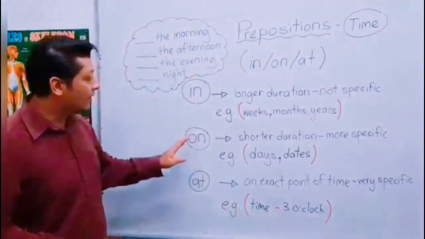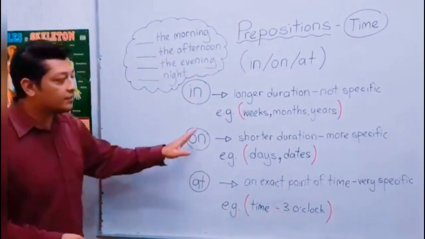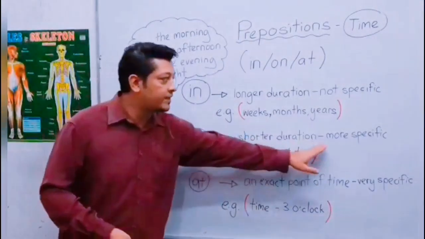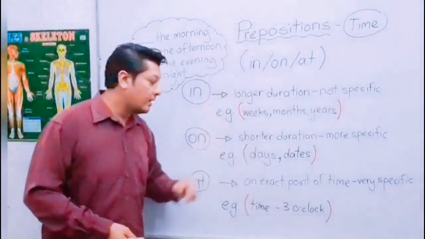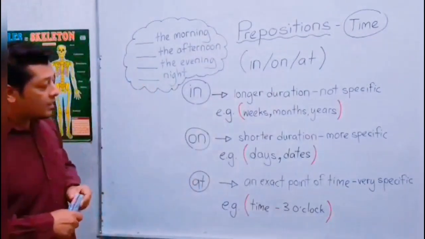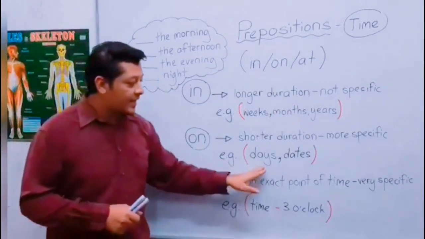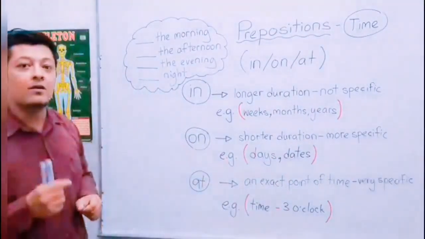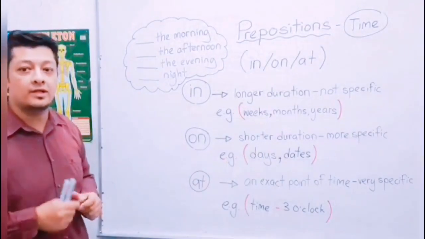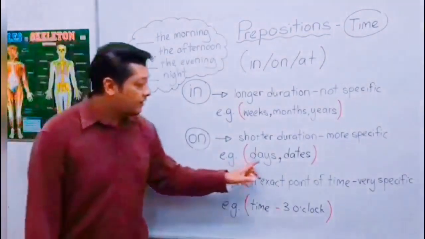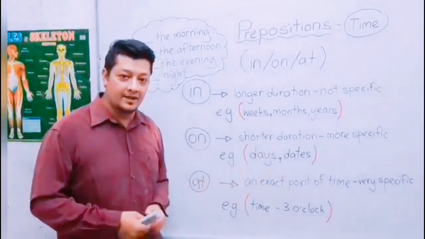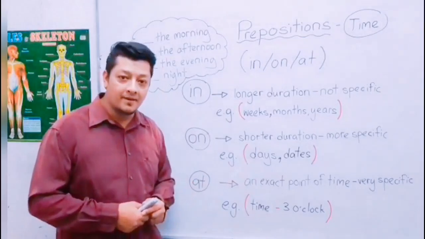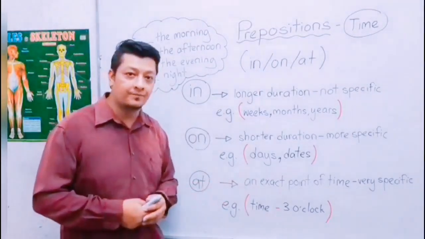Whereas on represents a shorter duration of time, and it's more specific than the first one. For example, it represents days and dates. When you mention a particular day or a date, it usually comes with on before it. For example, on Thursday, on Friday. And for dates, on the 22nd of May, on the 31st of March.